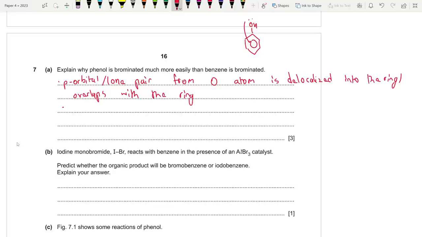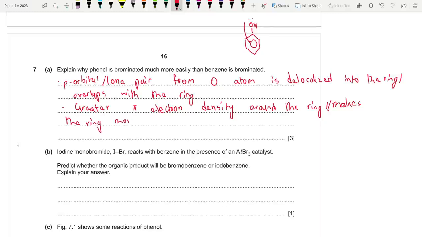Then there is greater electron density. There is greater pi electron density around the ring. Or I prefer this one more: it makes the ring more electron rich, or positions 2, 4, 6, it makes them more electron rich.